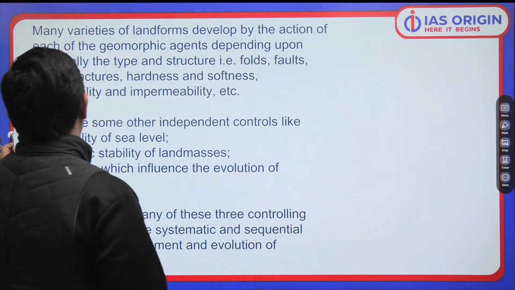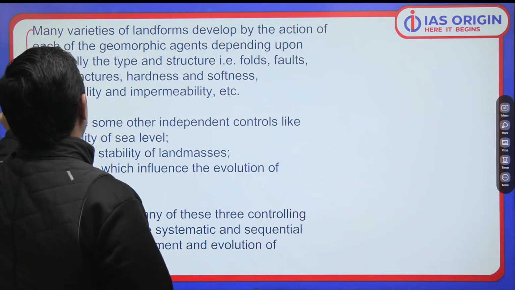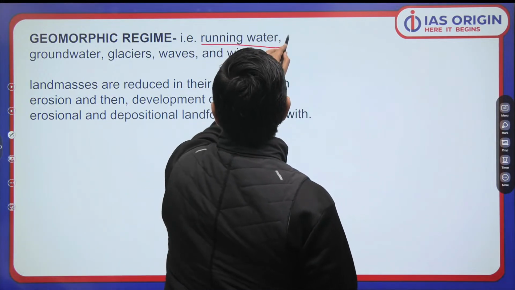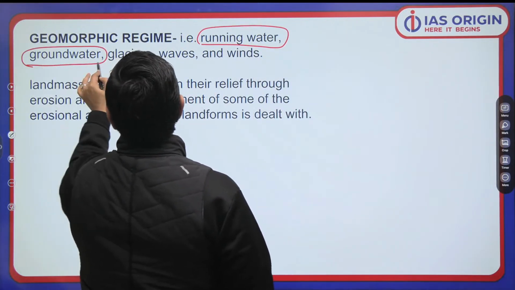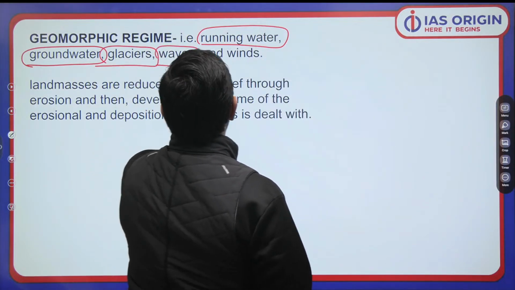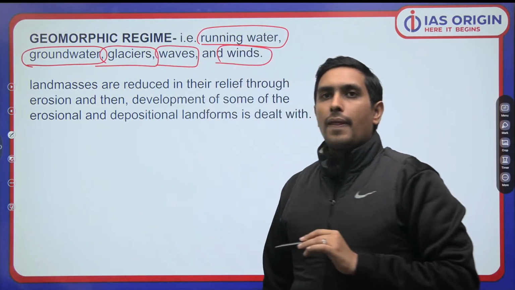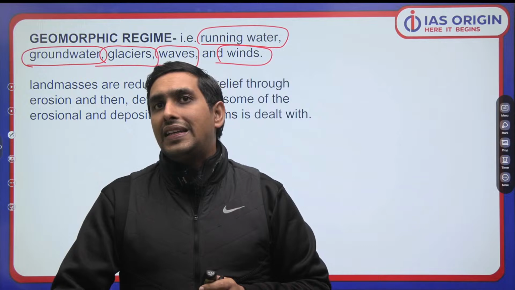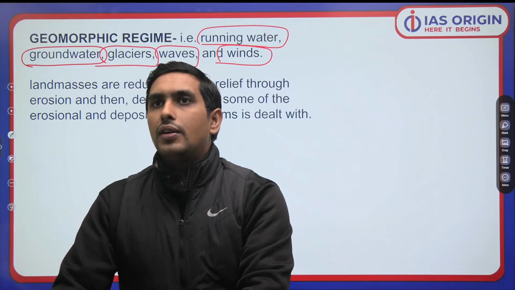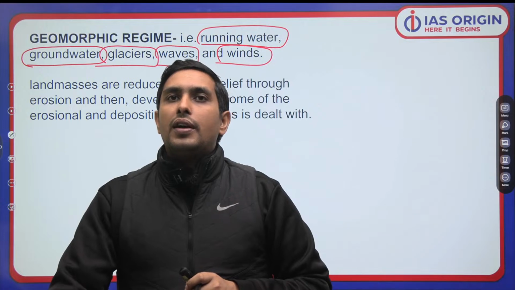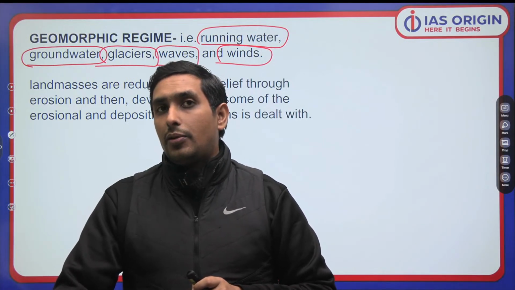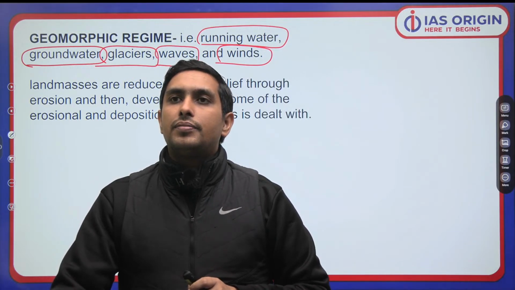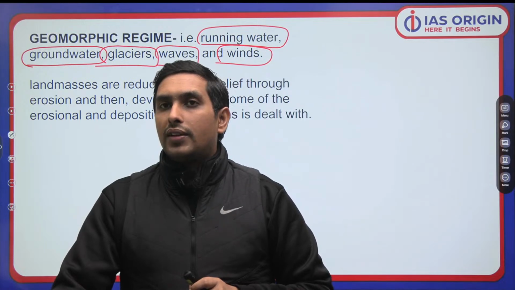So we have got what? Various type of landforms, as you have understood. Now remember this thing. When we talk about the geomorphic agent, it can be running water, it can be groundwater, it can be glacier, it can be waves, it can be winds. This is something you have to understand. So remember one thing, that based on these geomorphic agents, what are we looking at? It is because of these geomorphic agents, you got to be very much clear about one thing, that what is the idea we are understanding. बहुत important है ये. What exactly is the idea we are understanding?